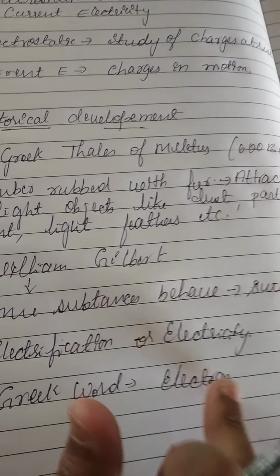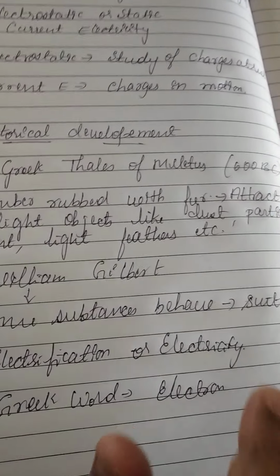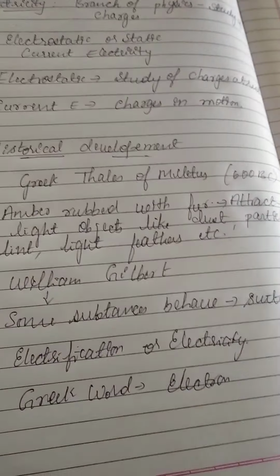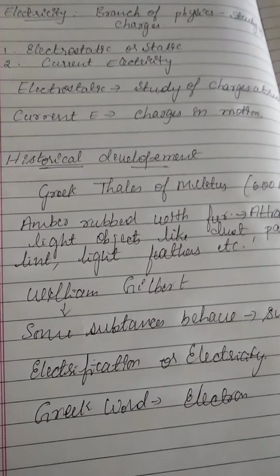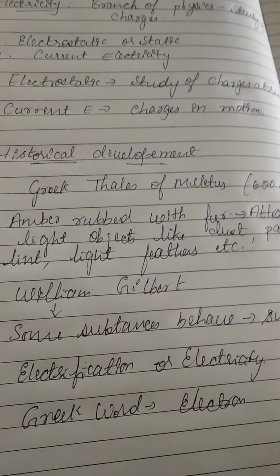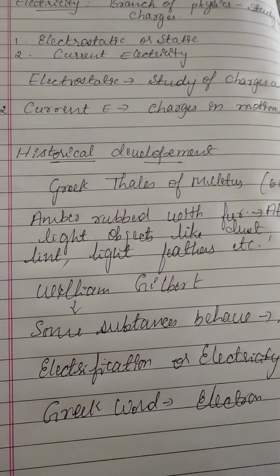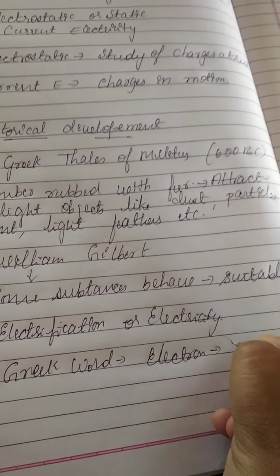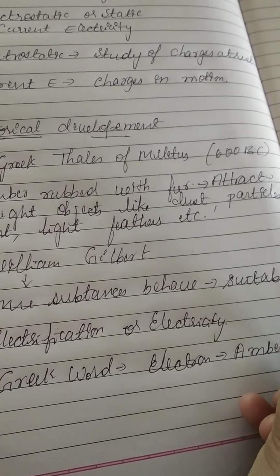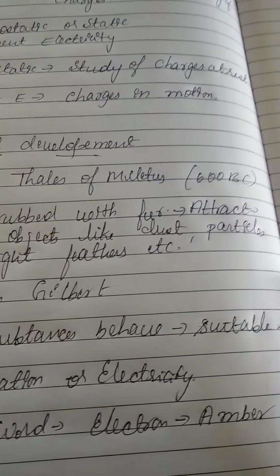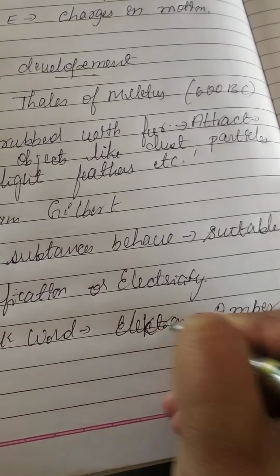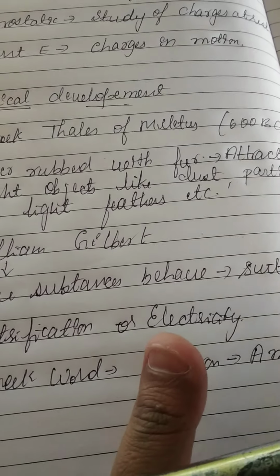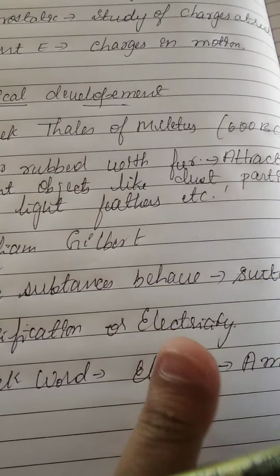The word itself explains that when amber or some other substance is rubbed with a suitable material, it acquires some material. This is the phenomenon of electrification. Electron means amber. This is the historical development of electricity.